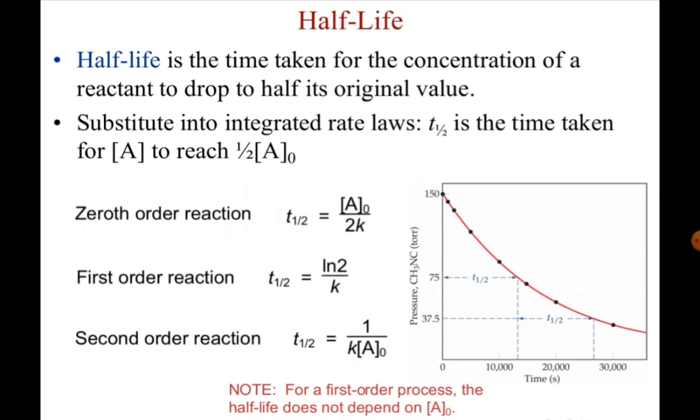Now, half-life. Half-life is the time taken for the concentration of a reactant to drop to half its original value. For a zero order reaction, the value should be [A]0 divided by 2k. For a first order reaction, we can easily find the value of t half, and likewise for the second order reaction. And here is the graph which I have drawn for the three types of reaction.